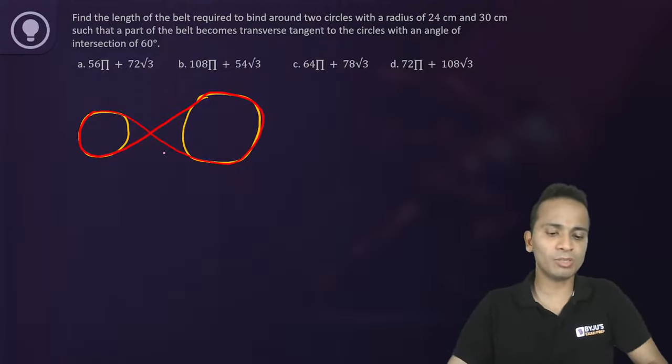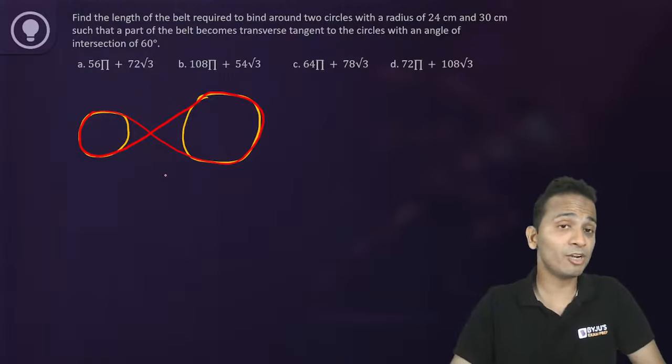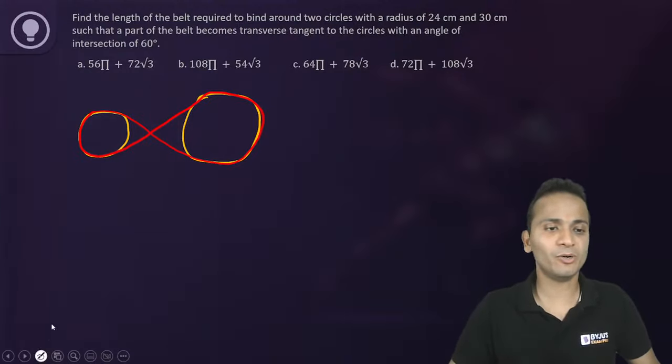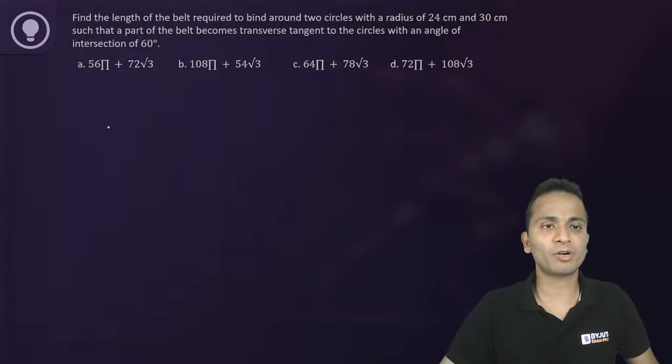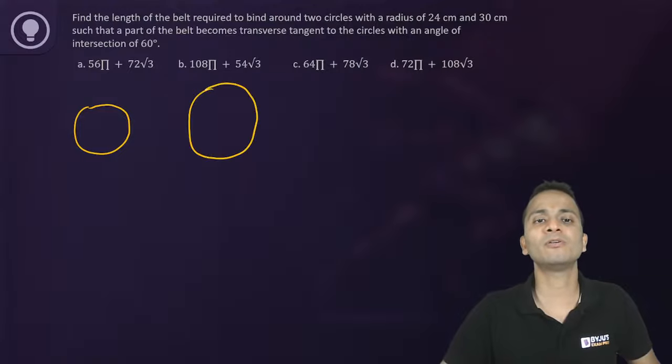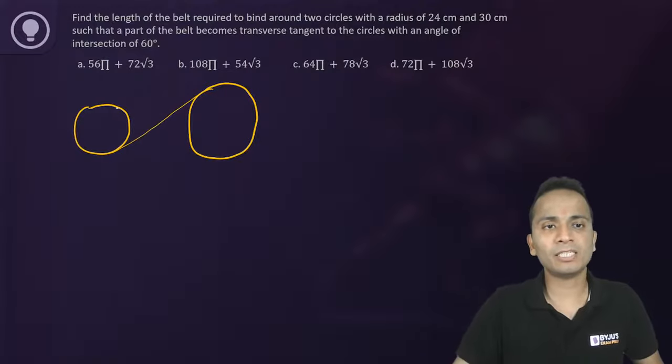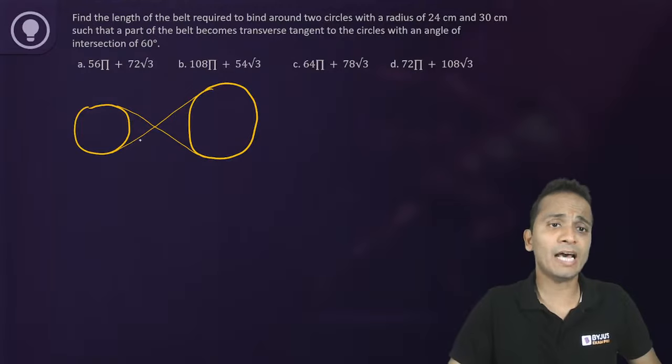So this is how the belt will be. Pardon my drawing. I'll draw another figure properly. This is one circle, the smaller of the two circles, and this is the bigger circle. We have to find this part and this part and the length of the entire belt.